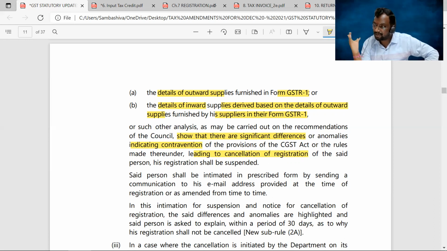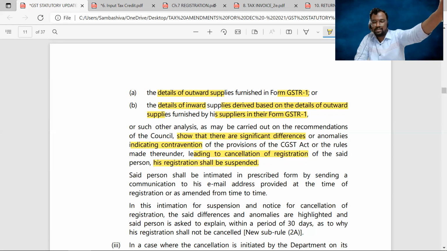Before going for the cancellation, first the proper officer suspends your registration. His registration shall be suspended. After suspension, an email will be sent to you. A communication will be sent to you through email: Dear supplier, under these grounds, we have found some significant differences while comparing the returns. Under these grounds, your certificate of registration has been suspended. So the said person shall be intimated in the prescribed form by sending an email.